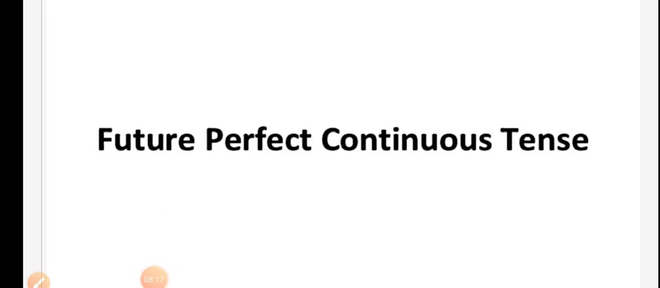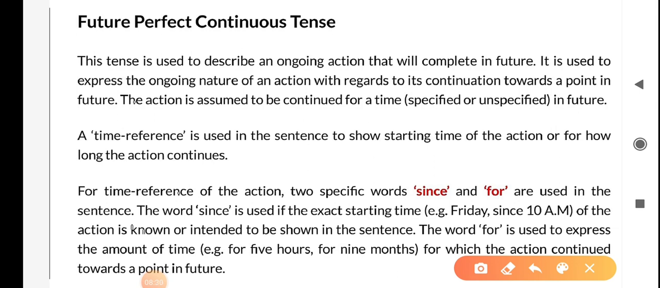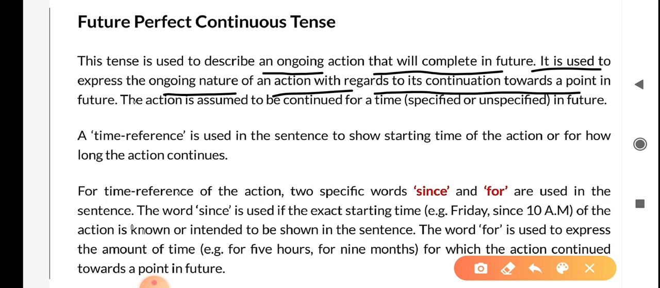After future perfect tense, we'll take future perfect continuous tense. First of all, what is future perfect continuous tense? This tense is used to describe an ongoing action that will complete in future. It is used to express the ongoing nature of an action with regards to its continuation towards a point in future. The action is assumed to be continued for a time, specified or unspecified in future.